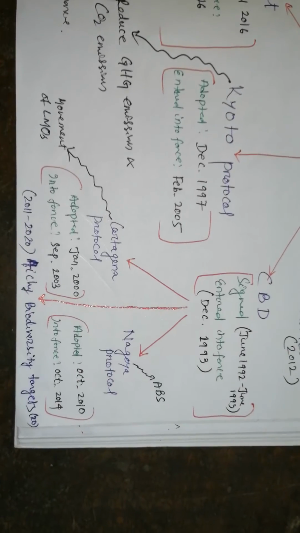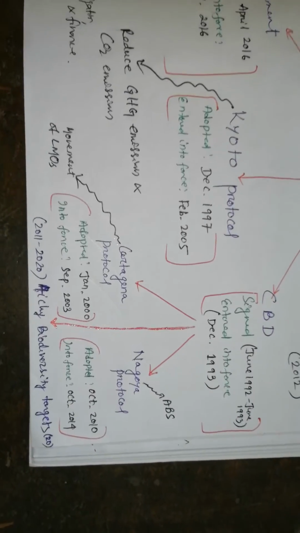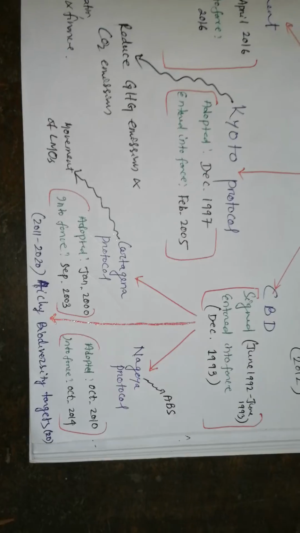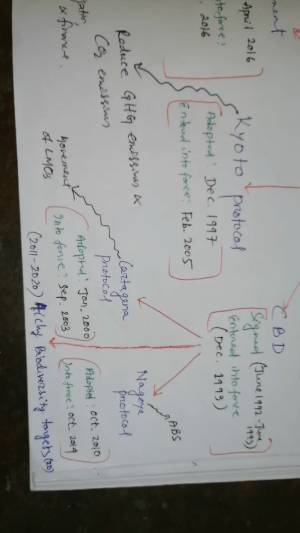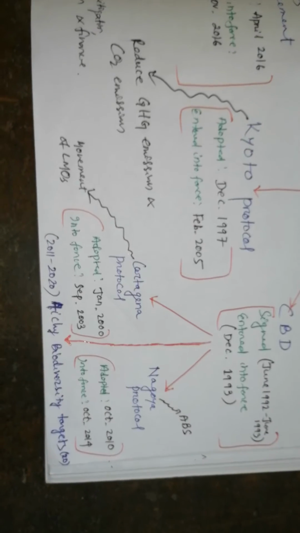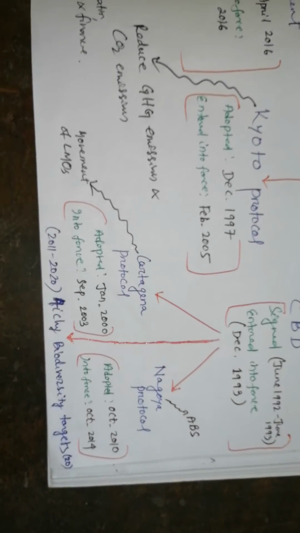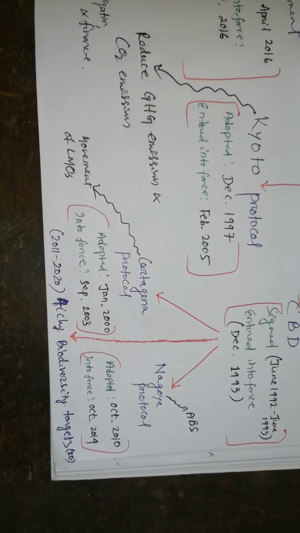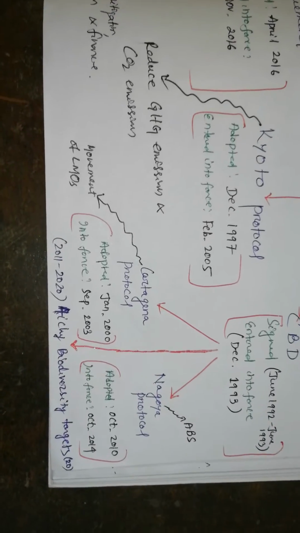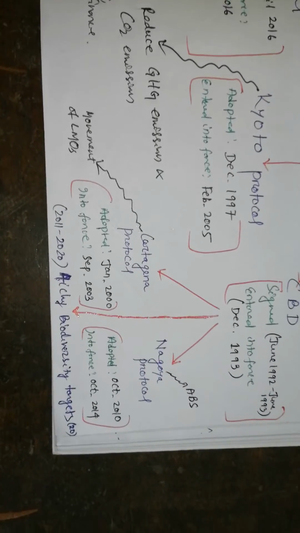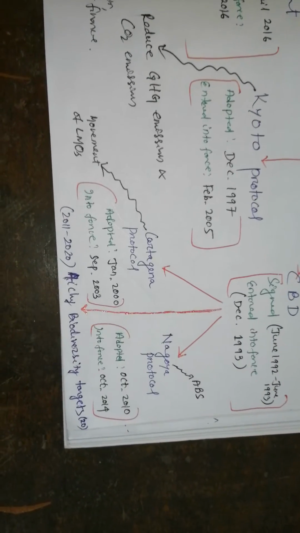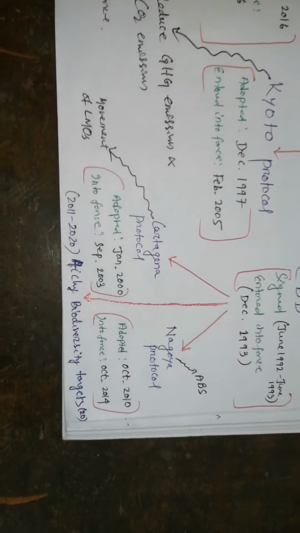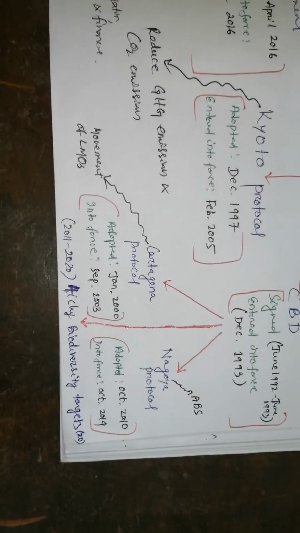This is indicating the genetic resources. Okay, that we have actually described earlier. It was adopted in October 2010 and taken into force in October 2014. That means it took 4 years. And the Cartagena Protocol was adopted in January 2000 and taken into force in September 2003. That means it took 3 years.